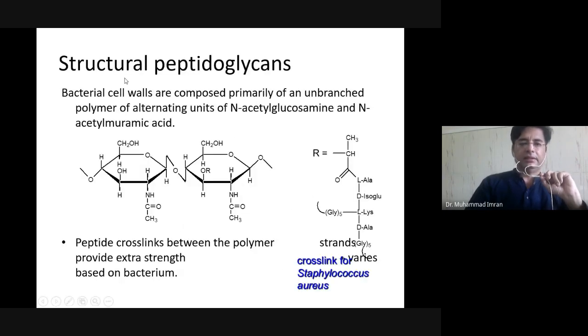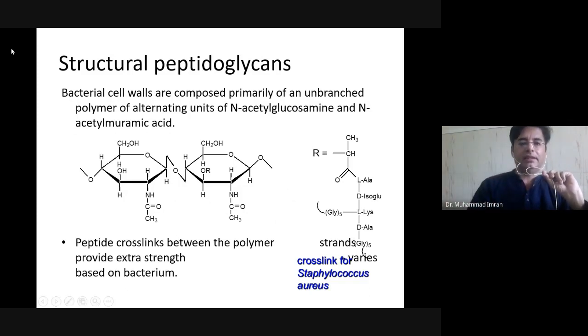Then the structural peptidoglycan of the bacterial cell wall is composed primarily of an unbranched polymer of alternating units of N-acetyl glucosamine and N-acetyl muramic acid. So they do not contain any sulfate group.